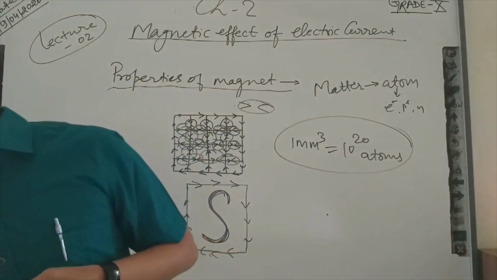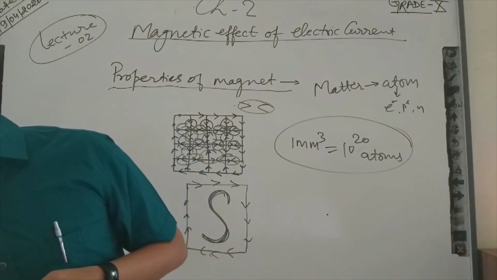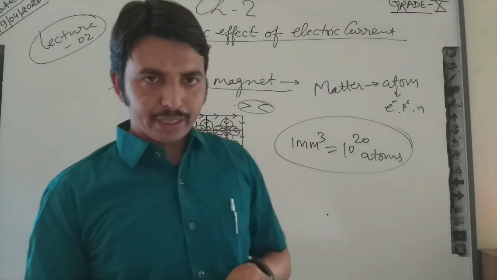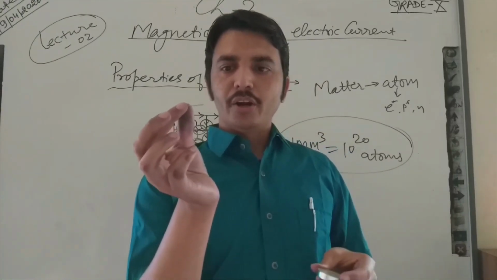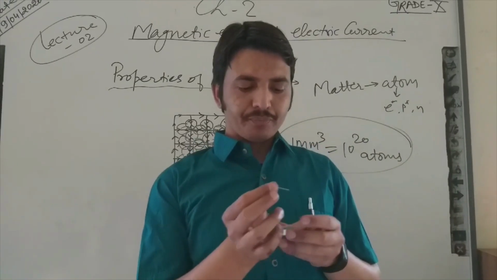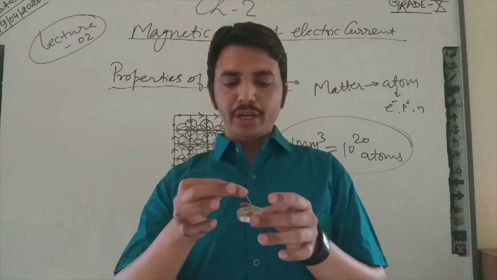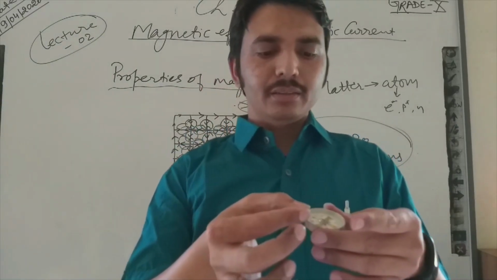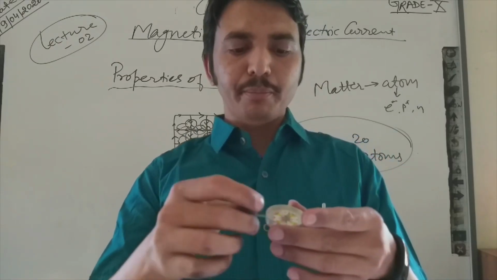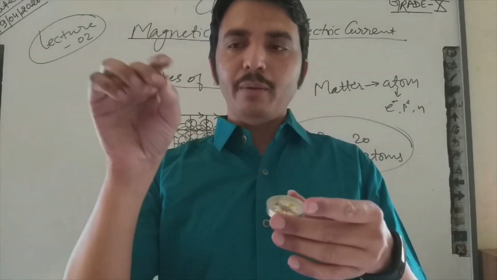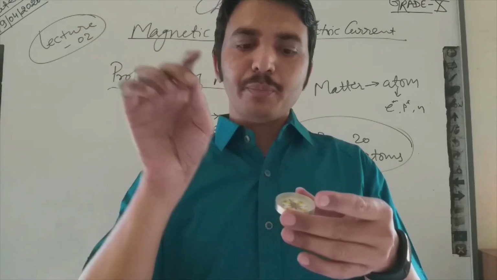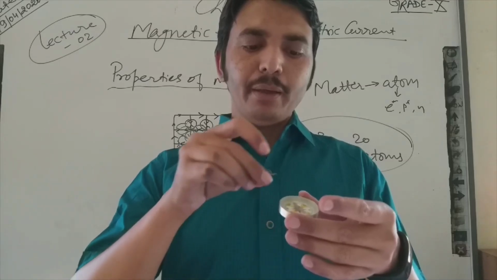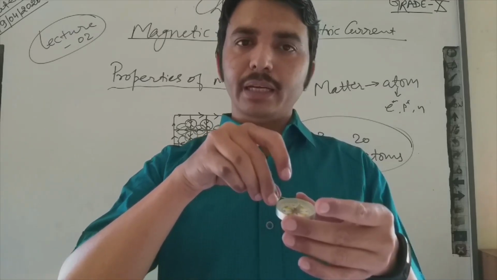I also want to show one magnetized needle. I already magnetized this small needle, and you can see this small needle is deflecting the bar magnet of the compass. If I put this sharp end, then it will attract this end of the compass. If I put this end, then it will deflect the end of the compass.